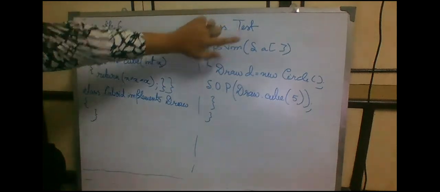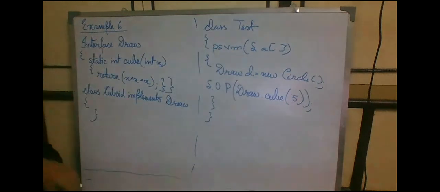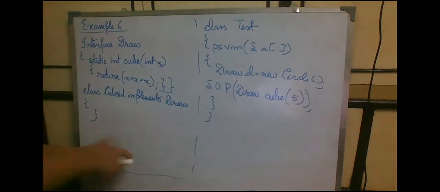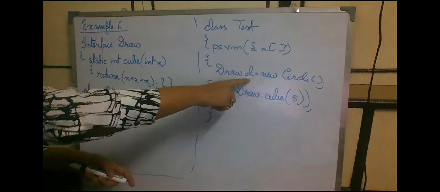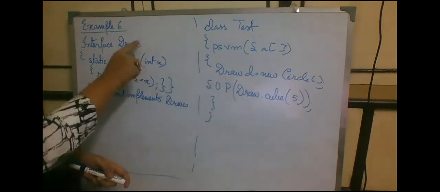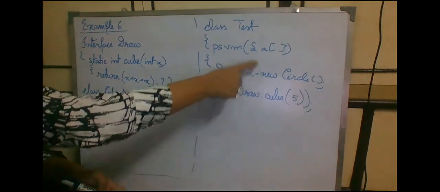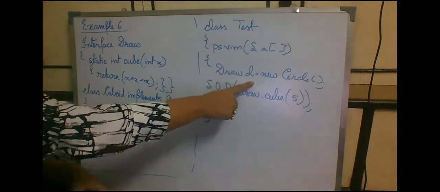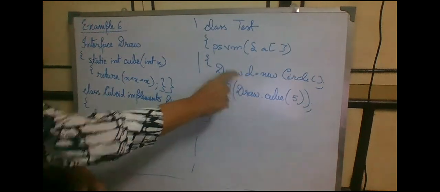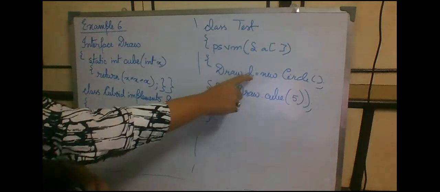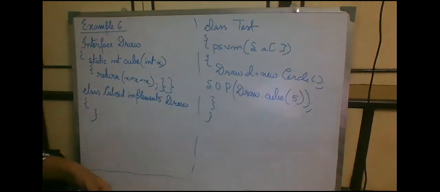Next, in class Test, we have our main method. What we have done is taken a reference of Draw, and we are creating an object out of it. But this object will not play any role. What will play a role is the reference of this particular interface. So Draw d equals new Circle. Let it be.